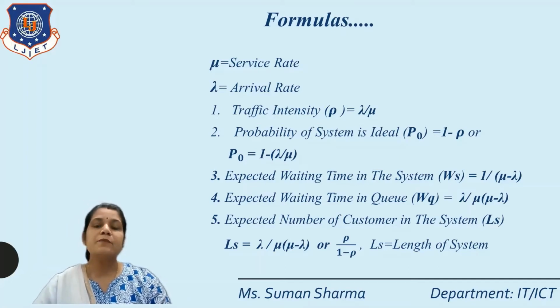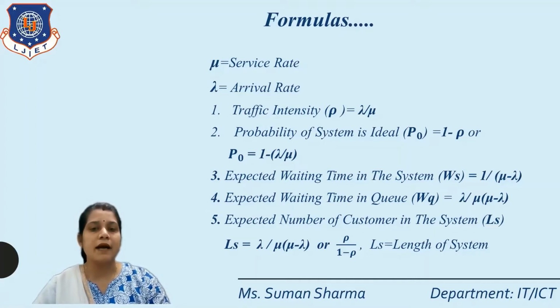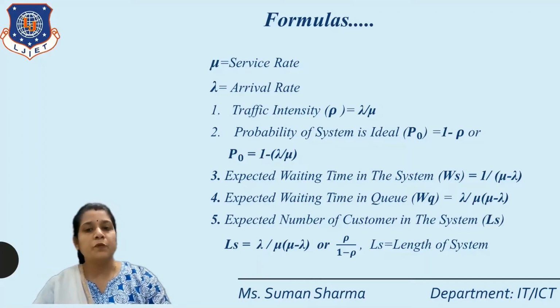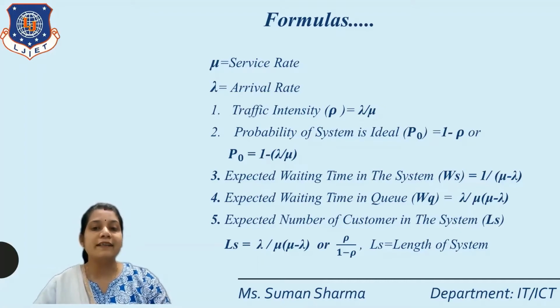Okay, next is the probability that the system is idle. That means P0 is equal to 1 minus rho, or P0 is equal to 1 minus lambda by mu. That means we put here rho is equal to lambda by mu. Next is the expected waiting time in the system. This is WS. The formula is 1 upon mu minus lambda. Second one is the expected waiting time in the queue, WQ.